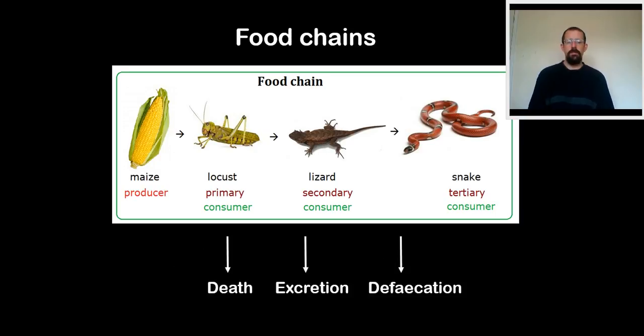However, nitrogen also leaves the food chain. Those amino acids and DNA might leave in different forms. For example, if one of those organisms dies, unless there's some sort of scavenger, they won't be eaten in the food chain. Excretion, the removal of waste products such as urea when we urinate. The urea in urine contains nitrogen. It's a form of excretion where the nitrogen leaves the food chain. And then defecation, the removal of feces, that often contains or always contains nitrogen because of what you ate is coming out. Some of it is coming out the back end, and you would have eaten nitrogen in that food.